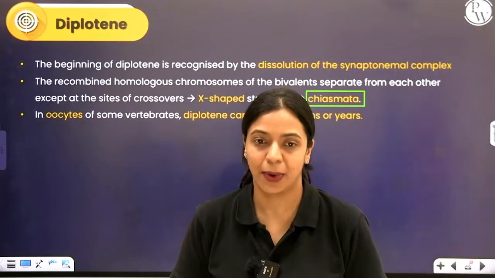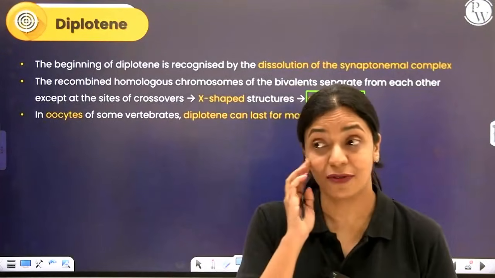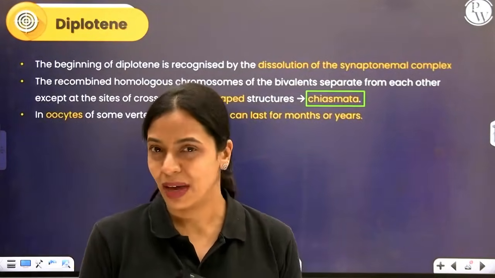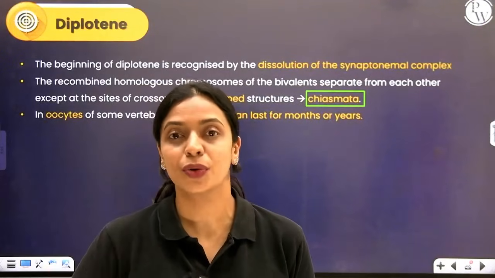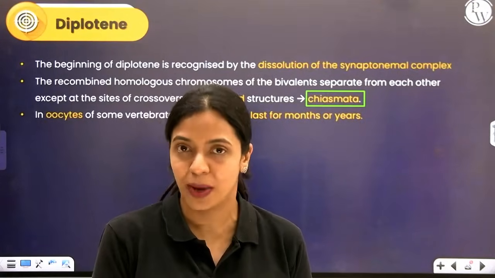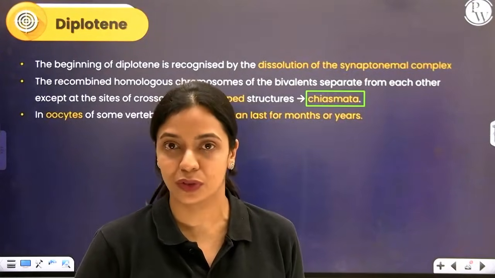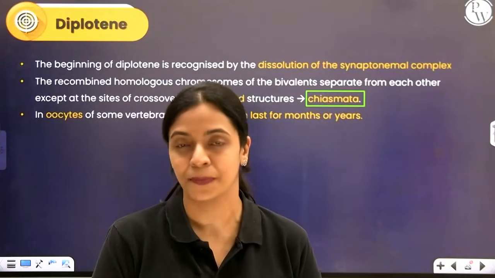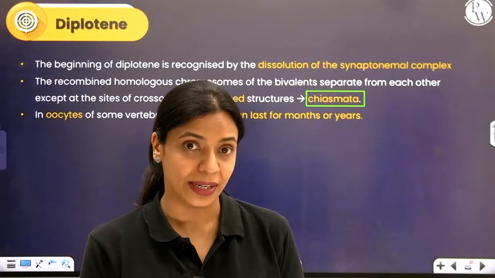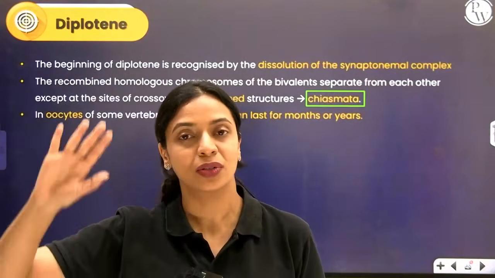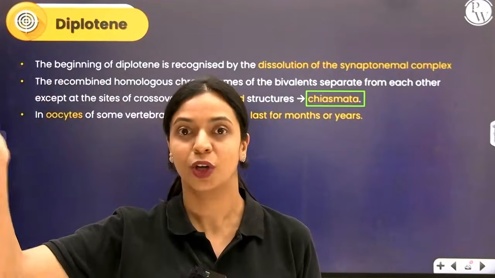That is called chiasmata. Now, you may have learnt in the chapter human reproduction how females in many vertebrates start the process of meiosis, production of egg, oogenesis, even before the baby is born. While the baby is still in the mother's womb, oogenesis would have started, right? But it will not complete. Actual egg formation and release will happen only around the time of puberty, during menarche.